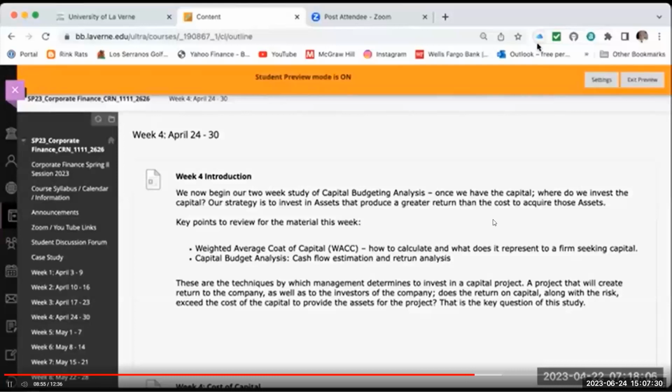The first third of the course now completed, we've now taken a look at understanding the risk management of a company and how to look at it. Now we move into the second third of our course, beginning in week 4, where we take a look at capital budget analysis. Now that we have raised our capital, where do we invest it?